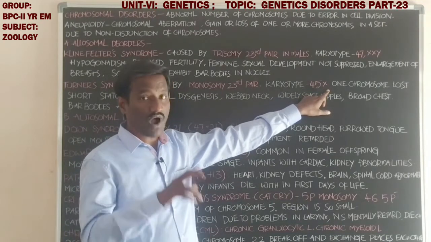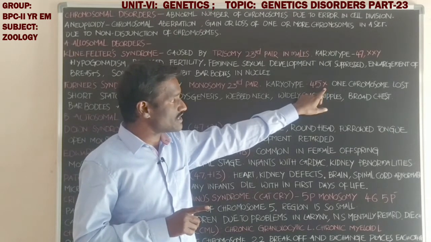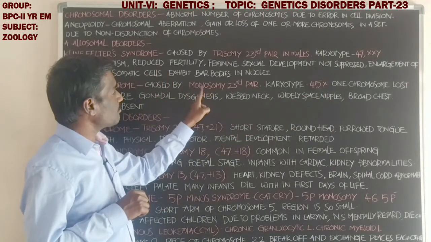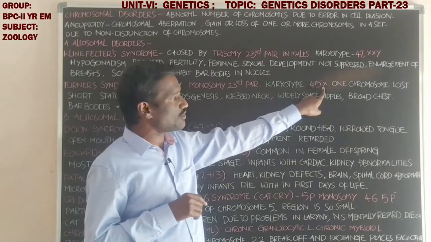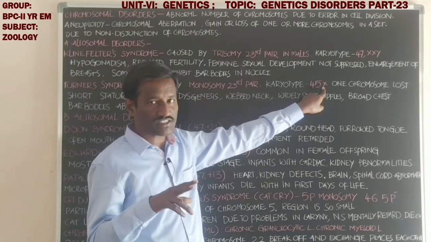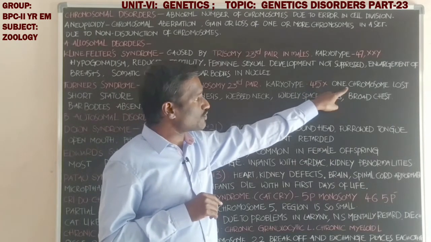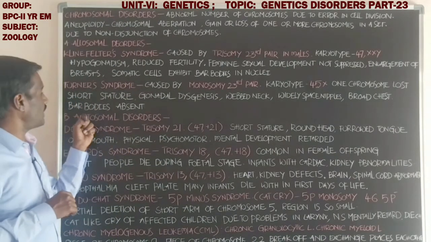Instead of a pair of sex chromosomes, these persons have only a single X chromosome. That is called monosomy of the 23rd pair. The 23rd pair is only X instead of XX or XY. One chromosome is lost in these individuals.